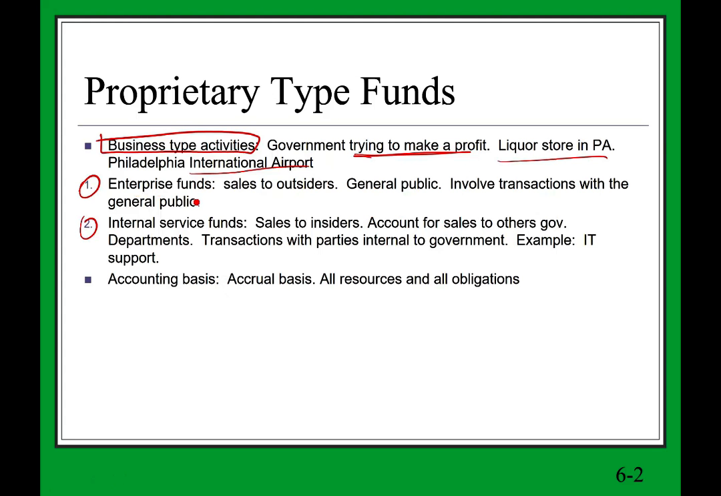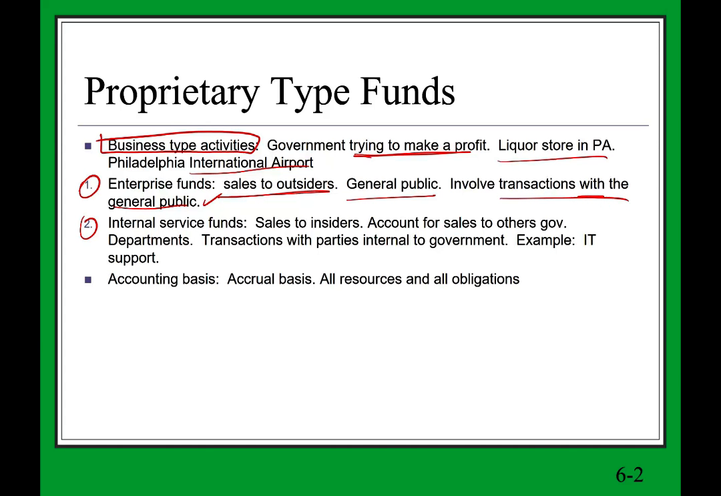When you hear about the enterprise fund, which we're going to be discussing, we are dealing with sales to outsiders, which is the general public. So the government fund, for example, the water utility or the Philadelphia International Airport Authority is administering the fund, and they are providing services to the general public, to the people. Okay, so it involves transactions with the general public.